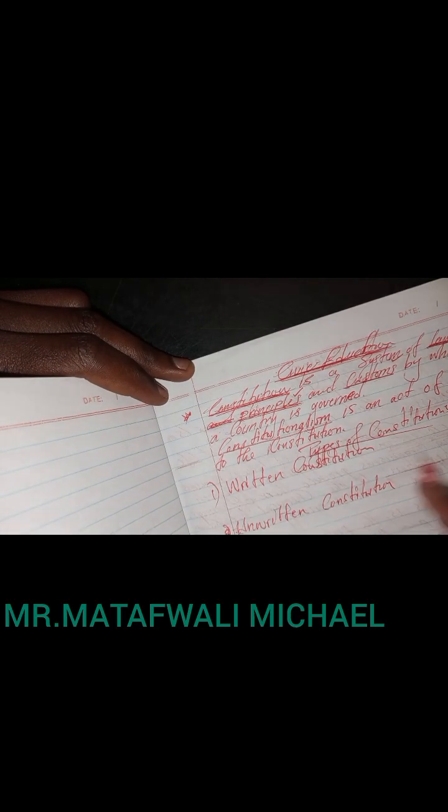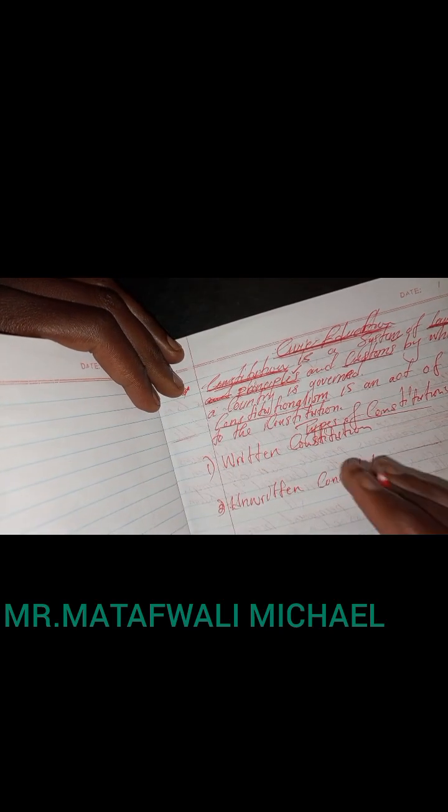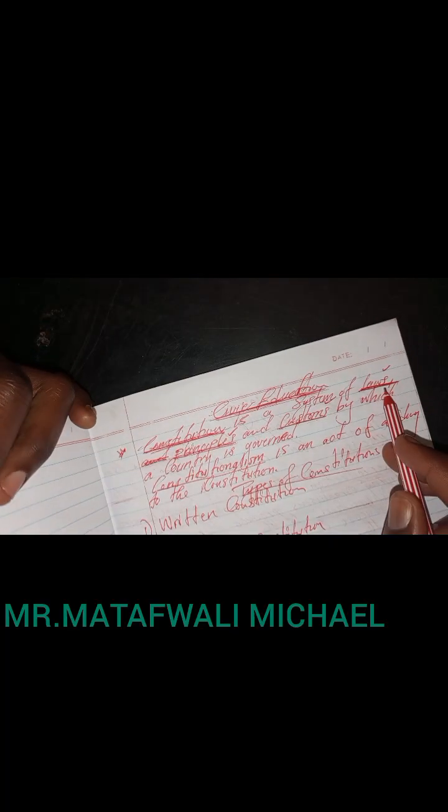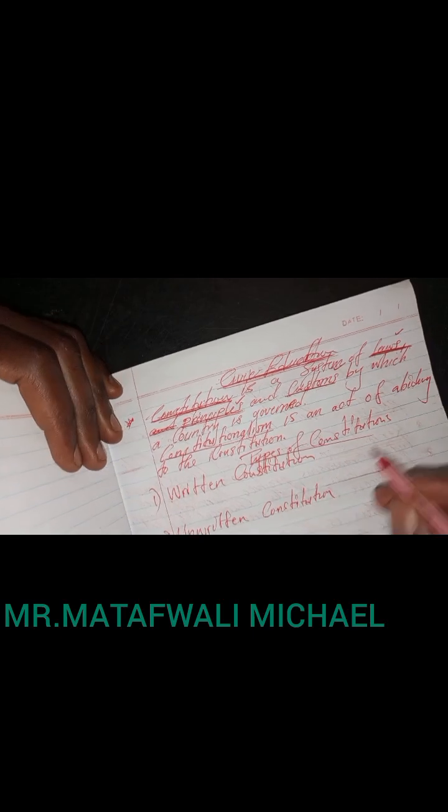When we say written constitution, it doesn't mean getting a pen and writing somewhere. No. When we say written constitution, it means we are referring to the same rules, the same principles, and the same customs being contained in one single official document. It is what we are referring to as a written constitution.